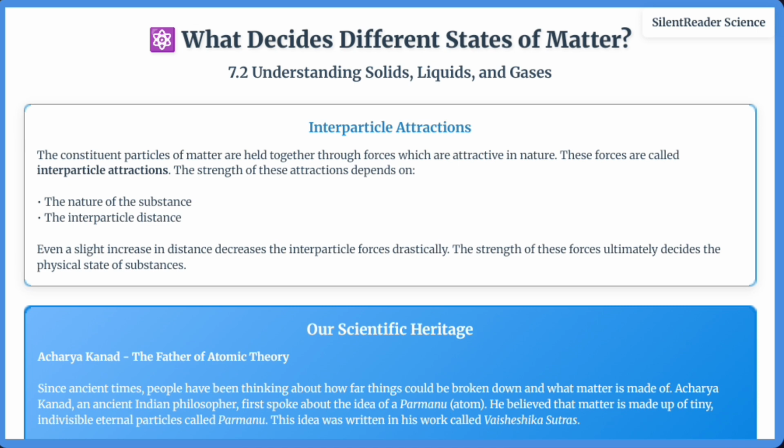It's fascinating to learn that ancient Indian philosopher Acharya Kanad proposed the idea of atoms, which he called Parmanu, more than 2,000 years ago. He believed that matter is made up of tiny, indivisible eternal particles, and this idea was recorded in his work called Vaisheshika Sutras. This shows the advanced scientific thinking in ancient India.